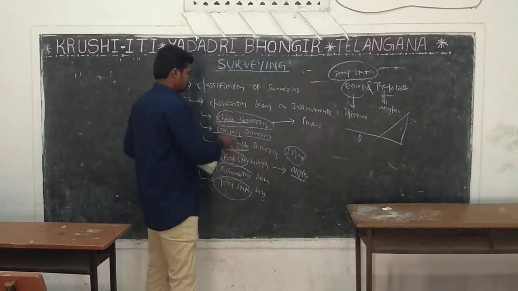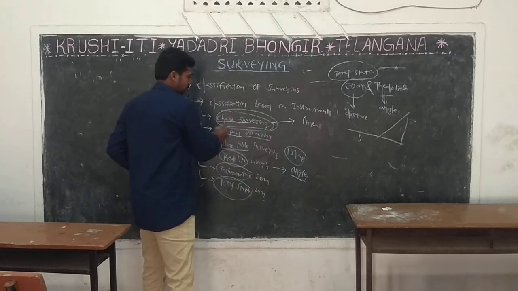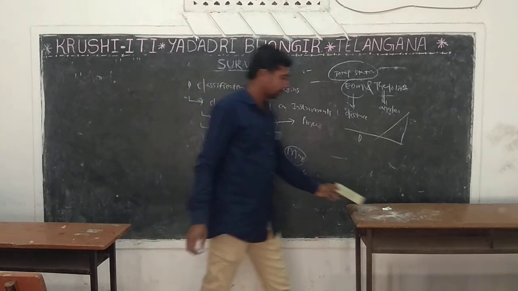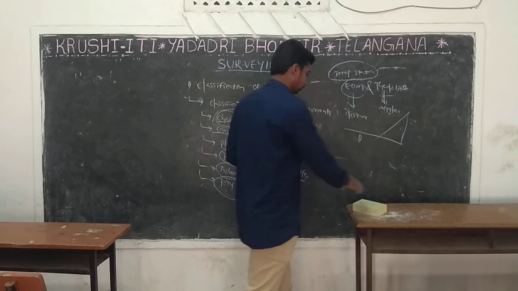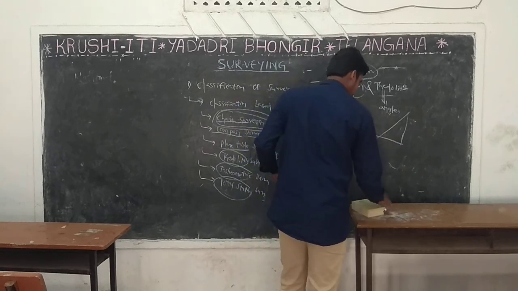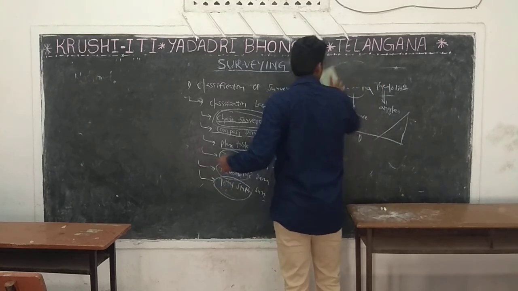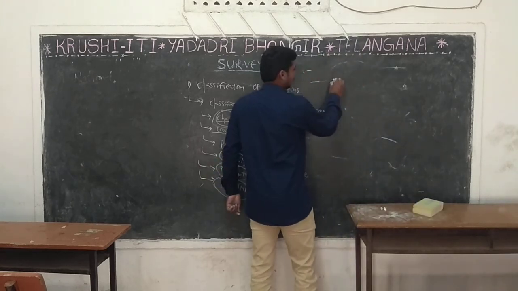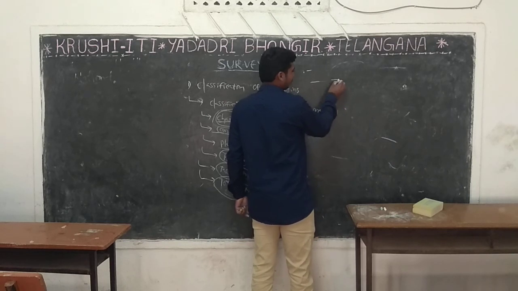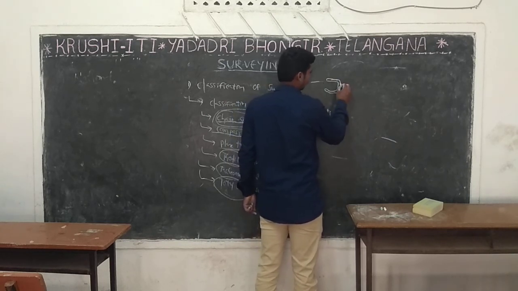Next, now we discuss the chain survey. What is chain? Chain is prepared by galvanized steel.